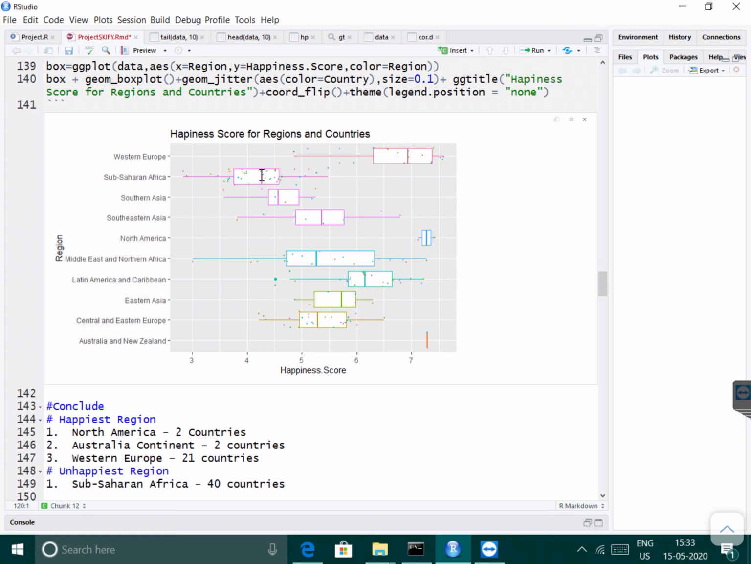Sub-Saharan Africa contains 40 countries, whereas in the happiest regions North America contains 2 countries, Australia and New Zealand contain 2 countries, that is Australia and New Zealand, and Western Europe contains 21 countries. That means 25 countries belong to the happiest regions, and 40 countries belong to the unhappiest region.